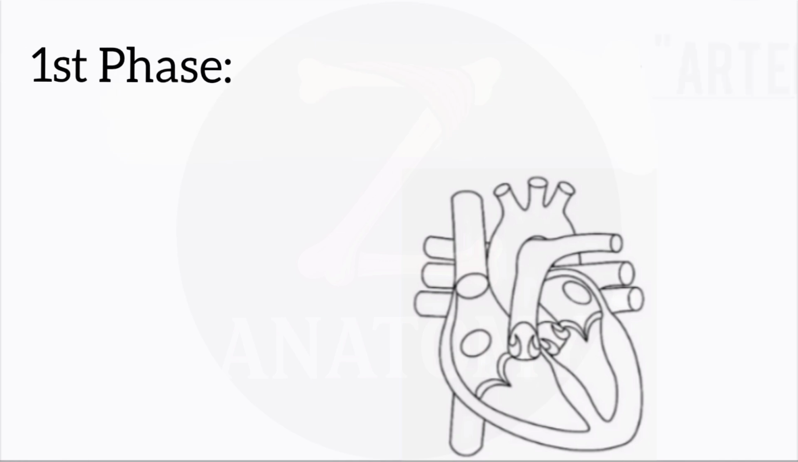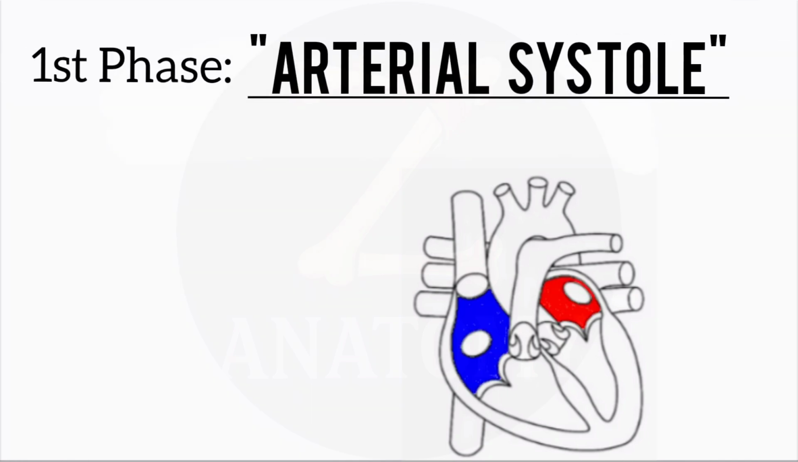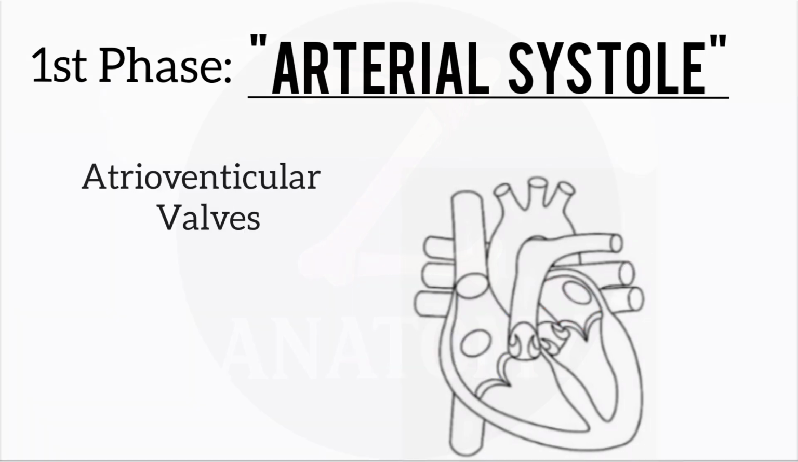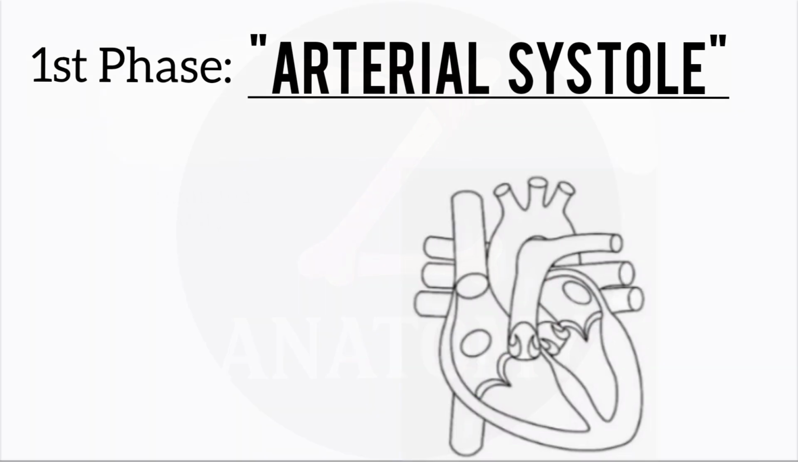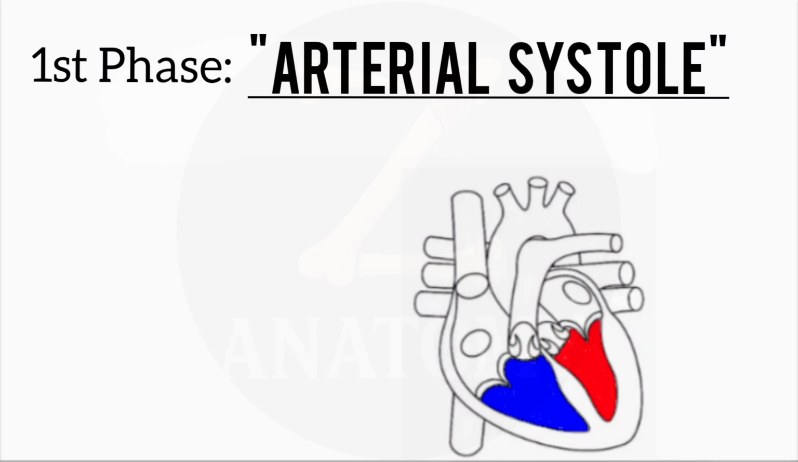The first phase is atrial systole. It lasts about 0.1 seconds. Here, both atria contract. The atrioventricular valves, tricuspid and bicuspid, open, while the semilunar valves remain closed. Blood flows from both atria into the ventricles.